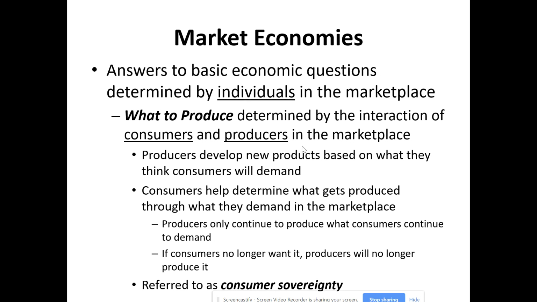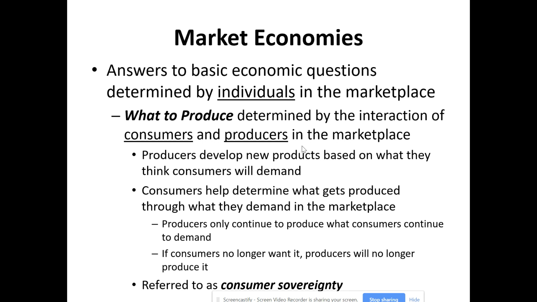People don't want them. People want the smartphone that provides a lot more features and a lot more convenience than the old flip phones ever did. So it's really, really hard to find some of these older things. And there's probably a lot of things you can think of that have come and go in the marketplace because people initially want them, so producers produce them. And because consumers stop wanting them for whatever reason, producers stop producing them.